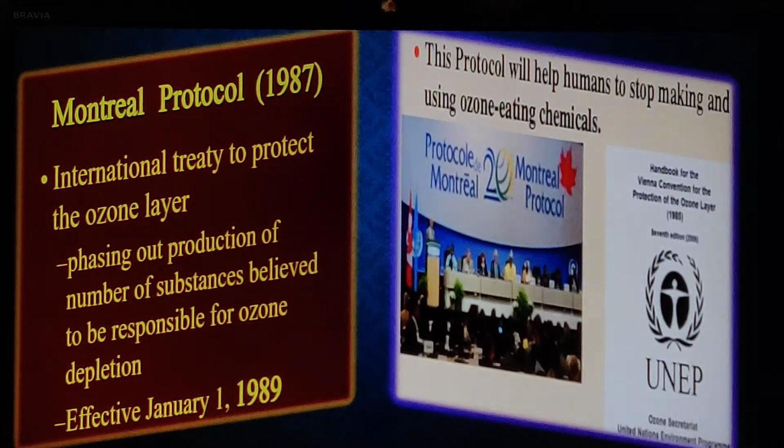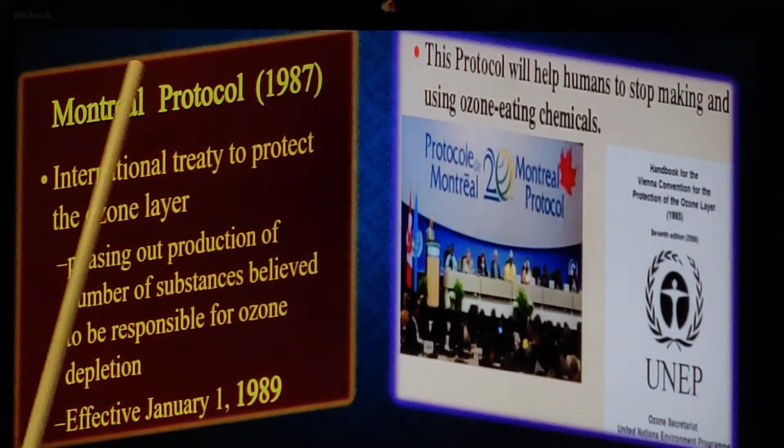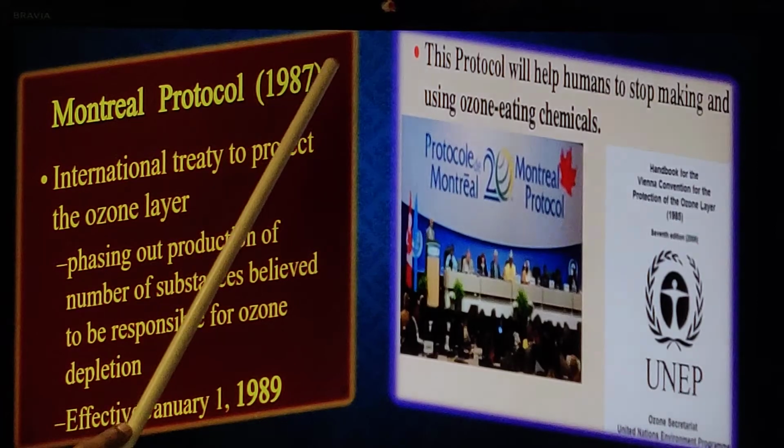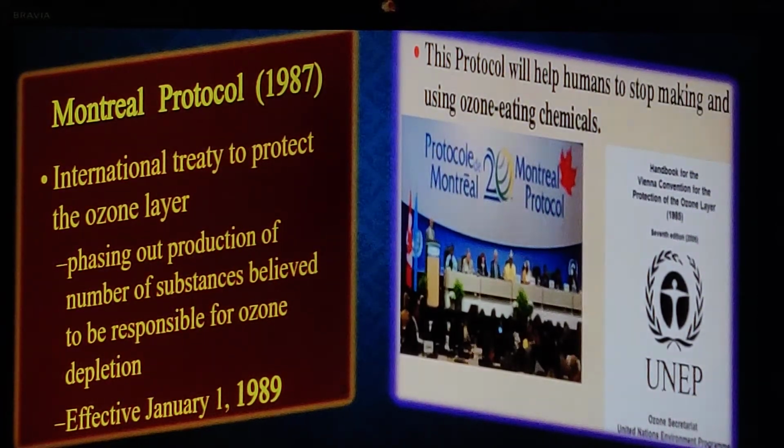In the year 1987, an international treaty was signed to protect the ozone layer. 189 countries came together and they signed the Montreal Protocol. Remember, this Montreal Protocol is for reducing ozone depletion, or reducing emission of CFCs. There's another protocol called Kyoto Protocol, which is related to global warming, that is to release less carbon dioxide in the environment. So 189 countries signed this treaty and it was effective from 1989.